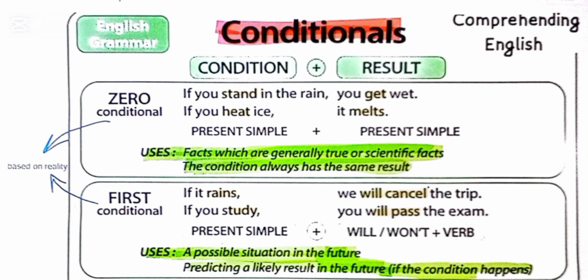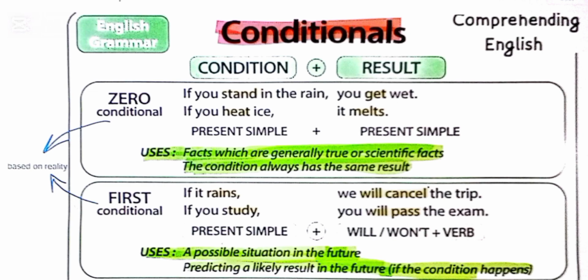This is a truth. It's a fact. If I see a difficult word or a new word, I use a dictionary. Let's do some more examples. If I get sick, I go to a doctor. So these are the truths. These are the things that remain the same. They don't change because they are based on reality. If you leave the ice cream in the sun, it melts. Again, a truth.